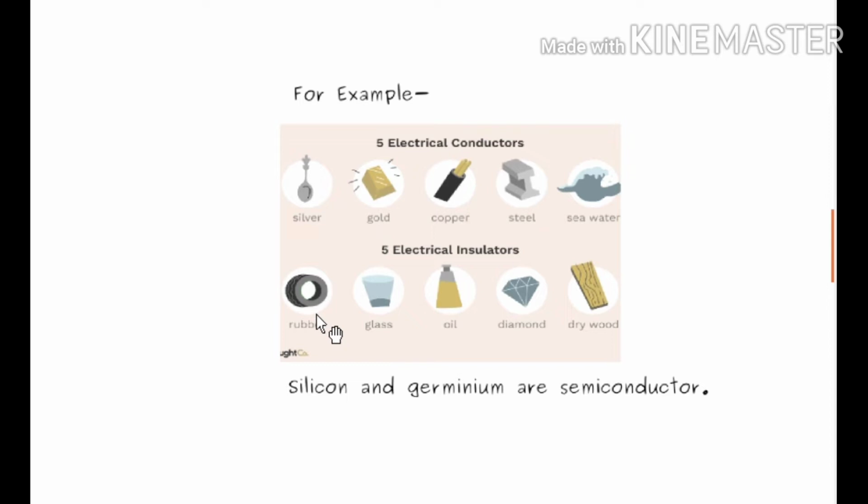Now what about semiconductors? So I am telling you just their names, and please remember these names, nothing more important than these names for semiconductors because this is not in our syllabus. The first one is silicon and the second one is germanium. These are the semiconductors, understand? Okay, move to next.